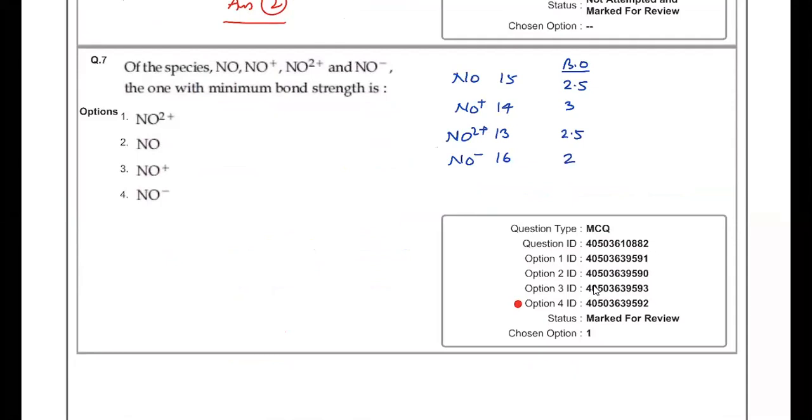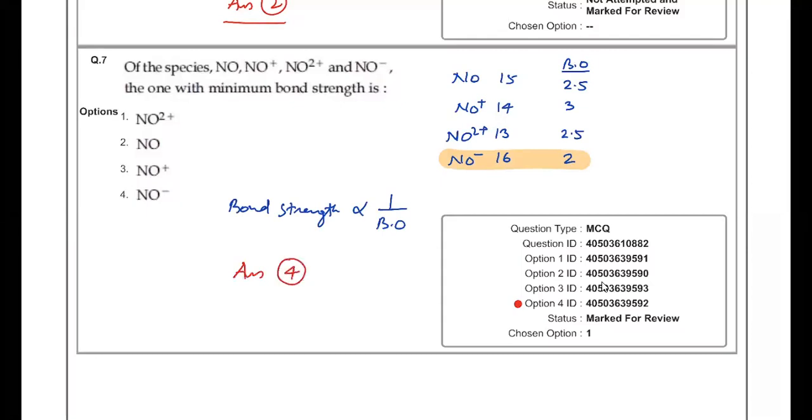So minimum bond length means strongest bond. So we know that bond strength is directly proportional to bond order. So here we have minimum bond order for NO minus, which is 2. So its bond strength will be minimum. That's why answer must be 4.